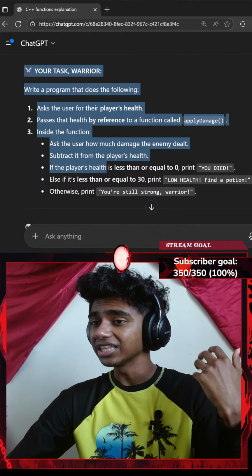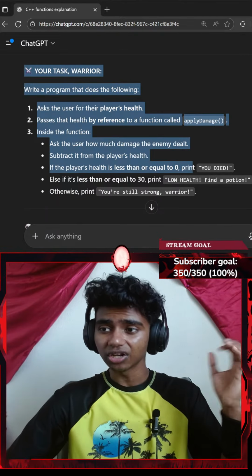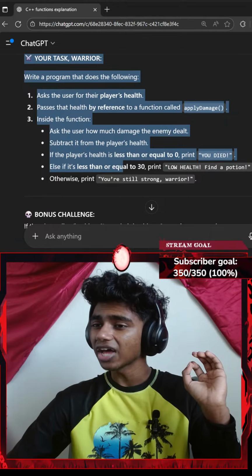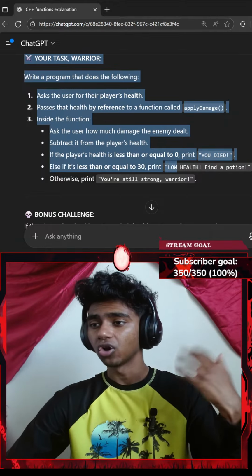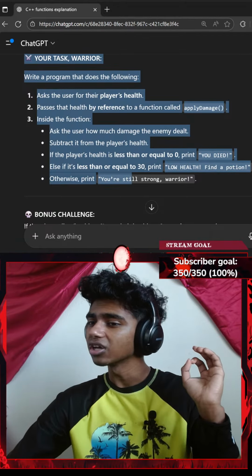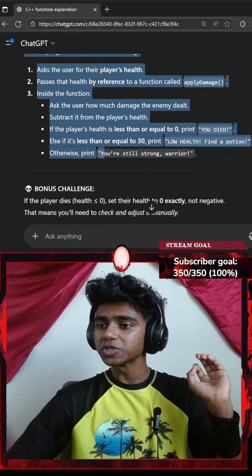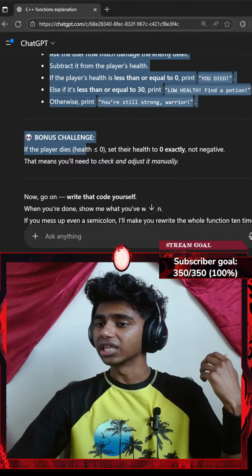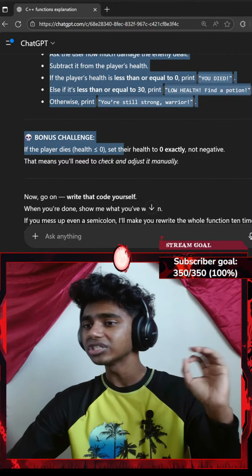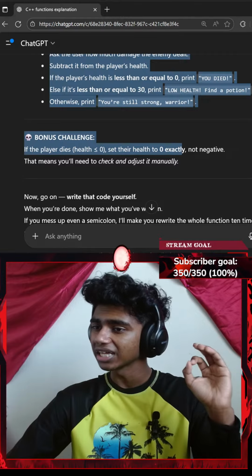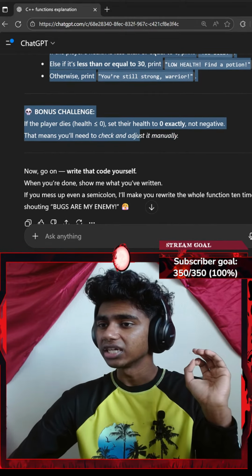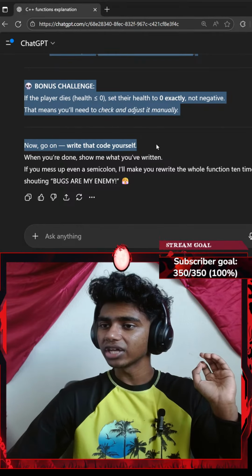If the player's health is less than or equal to 0, print you died. Else if it's less than or equal to 30, print low health, find a potion. Otherwise print you're still a strong warrior. Bonus challenge, if the player dies, health is less than or equal to 0, set their health to exactly 0, not negative. That means you need to check and adjust it manually. Now go on, write this code.